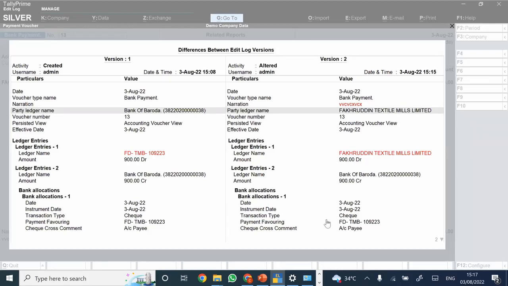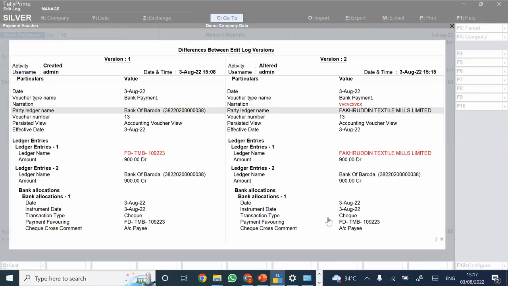There is one more question: related reports feature appears in disabled mode. Can you let me know which exactly related reports you are talking about and in which particular report? Because post TallyPrime, all of the reports have been merged to this basis of value and all those things. So if you can brief on the same.